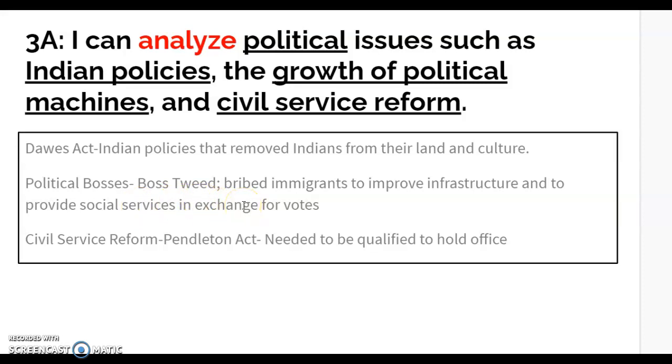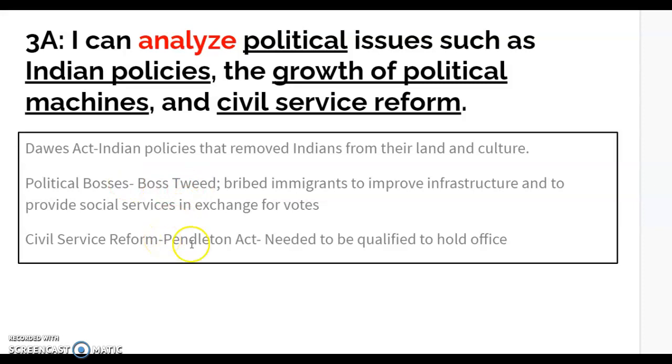So the immigrants would vote for him because they wanted the infrastructure and the social services within the cities to improve. So he got his political power, even though he was not necessarily qualified to run for political office.